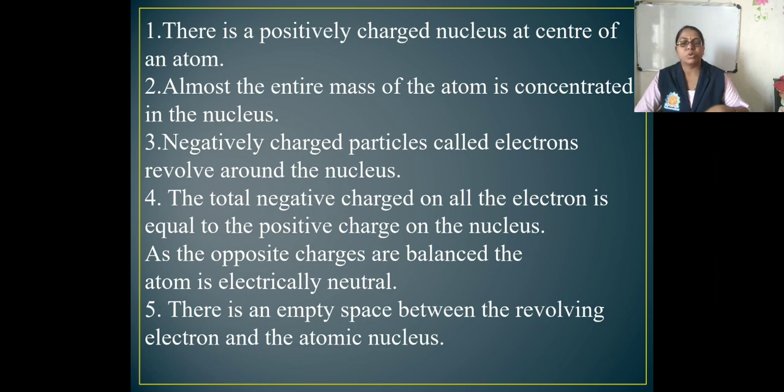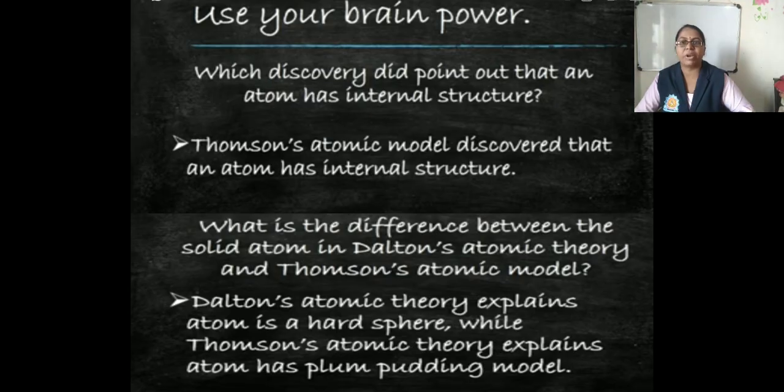Next is use your brain power. We have discussed Dalton's atomic theory, Thomson's atomic theory, and Rutherford's atomic model. From this, we discovered that an atom has internal structure. First, Thomson's atomic model discovered that an atom has internal structure.